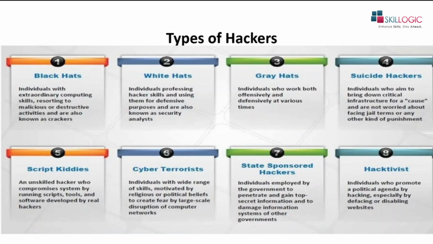Next we have gray hat hackers. These people are known as a mixed combination of black and white. Why a mixed combination? These individuals work on the offense as well as on defense mechanisms, and sometimes they do various roles in their offices. For example, they may be hired by a company, but to earn extra money they will do illegal activities on their own as well as legal activities for the company. They may even sell the company's data and information. So they do a mixed combination of black hat and white hat.